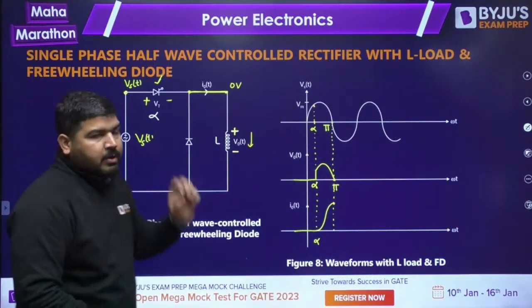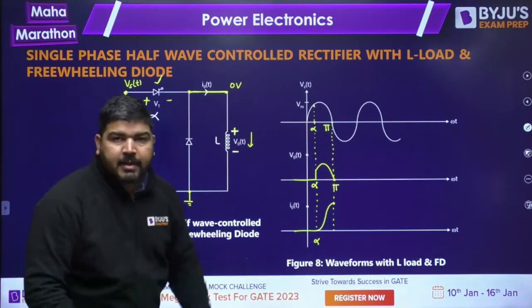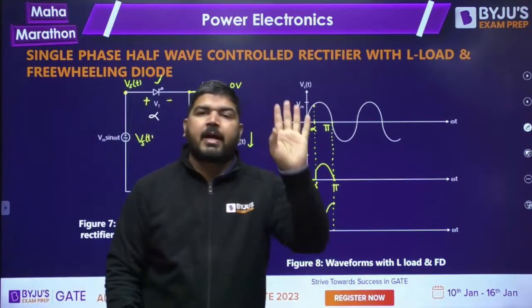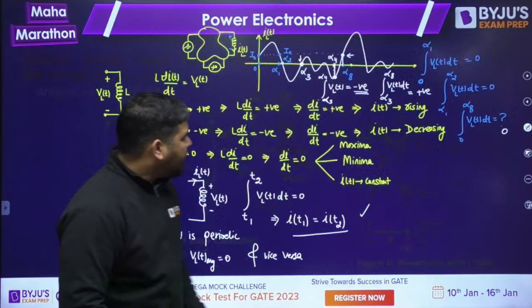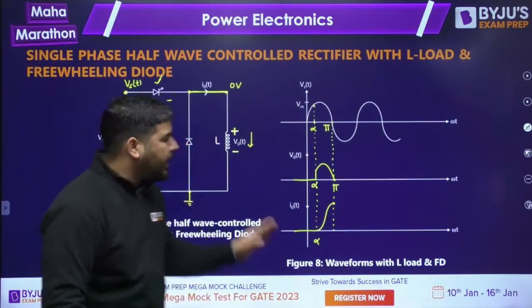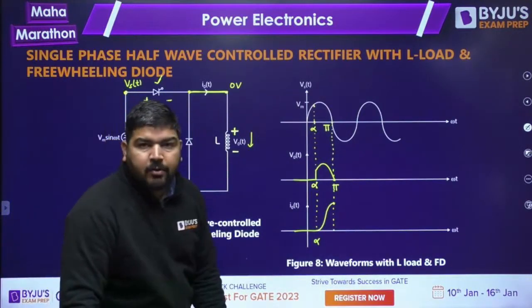There is a freewheeling diode. Whenever the freewheeling diode is there, remember, output voltage can never be negative. In the previous case, output voltage goes negative. But now in this case, output voltage will never go negative. Why? Because of the freewheeling diode.